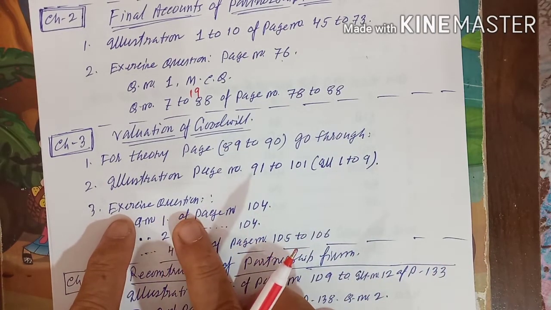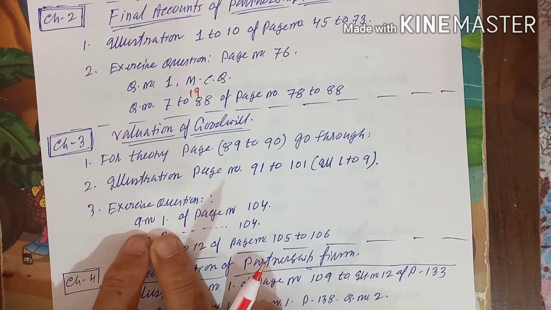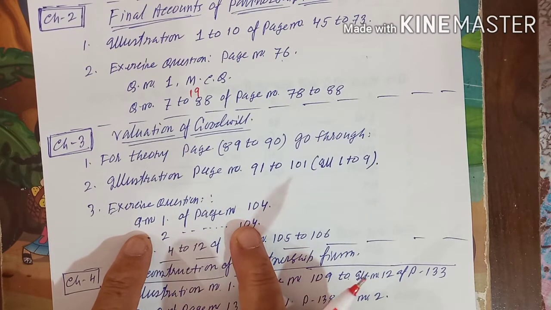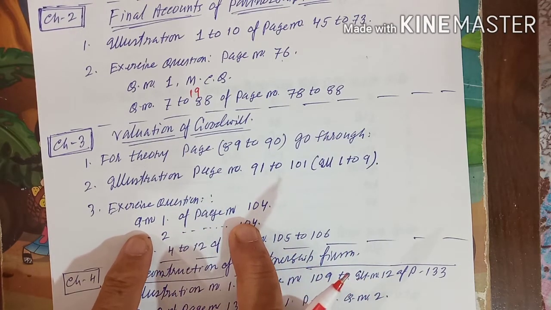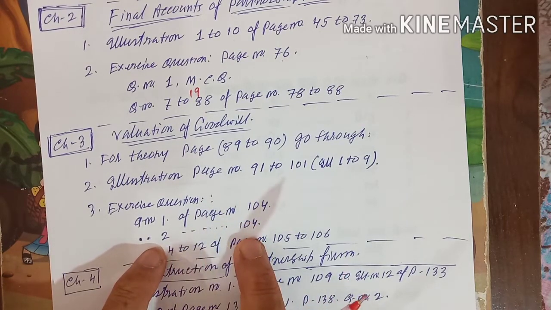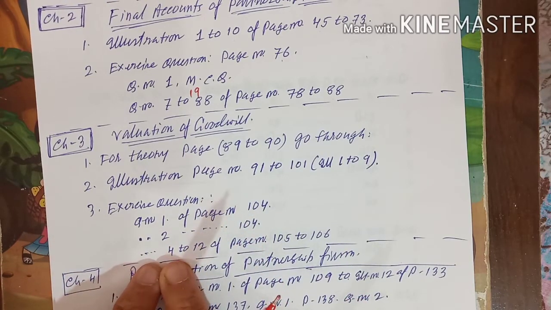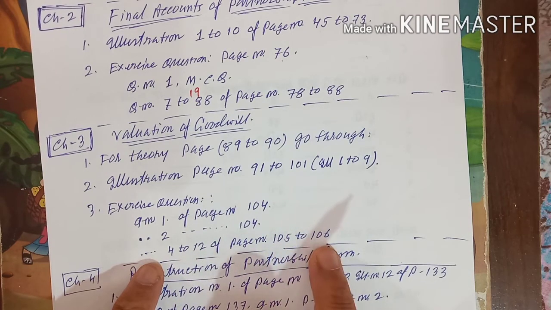Then start doing the exercise questions. Exercise question number 1 is MCQ; you go through all this MCQ. I told you the answer is given at the back. Then question number 2 is section B, 1 or 2 line question answers. Then the practicals start from 4 to 12 on page number 105 to 106.